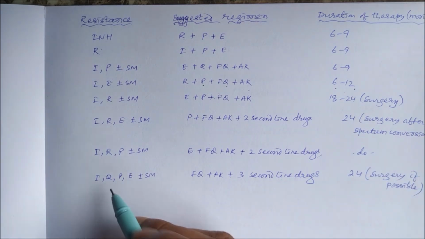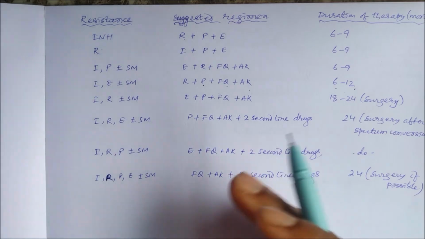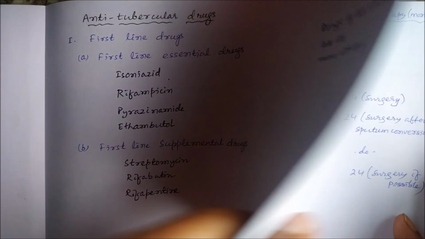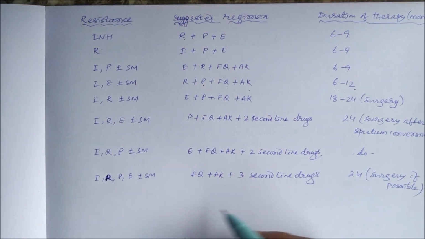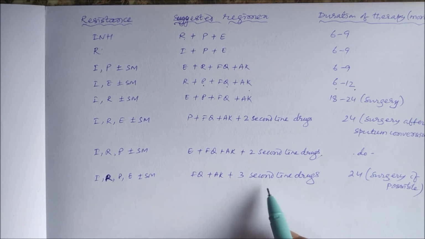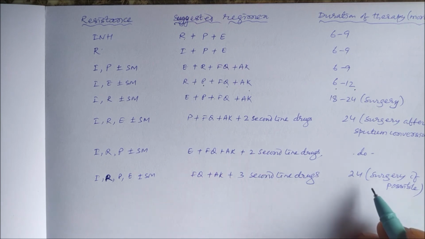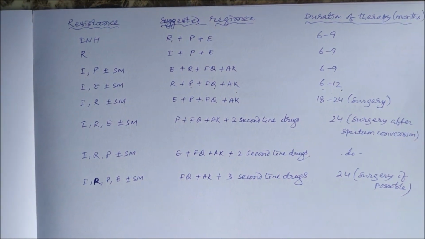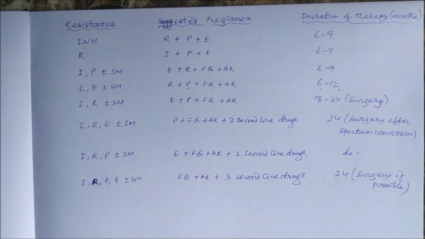When there is resistance to all 4 first-line drugs, isoniazid, rifampin, pyrazinamide and ethambutol, plus or minus streptomycin, then we have to give fluoroquinolone, amikacin plus 3 second-line drugs. So a total of 5 second-line drugs, for a duration of 24 months, and surgery if possible. Otherwise, the patient will die. So this is all about treatment of resistant tuberculosis, the MDR and XDR TB. Thank you.